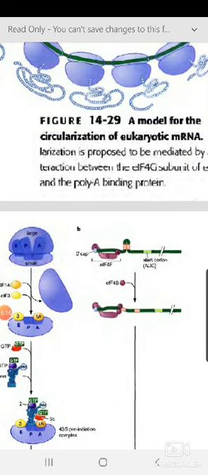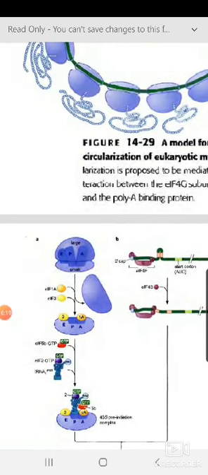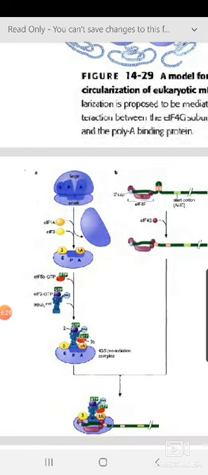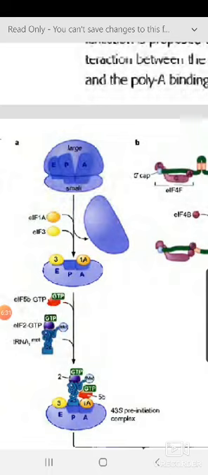Now we'll start eukaryotic translation initiation. To understand it, in contrast to the prokaryotic situation you have studied, in eukaryotic cells binding of the initiator tRNA to the small subunit always precedes association with mRNA. There I said they may come together or one before another, but here the association of the tRNA is a much earlier event. It never happens that mRNA comes before. First, the tRNA comes and occupies its position.